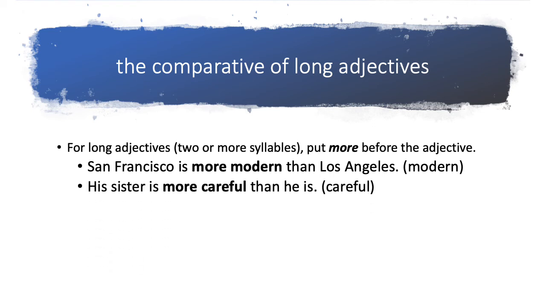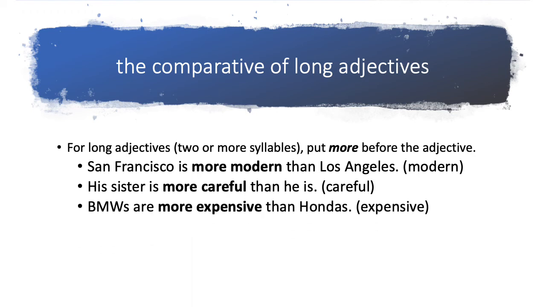His sister is more careful than he is. Careful, two syllables, so we say more careful, not carefuler. BMWs are more expensive than Hondas. Expensive, three syllables, expensive. Right? So we say more expensive, not expensiver.